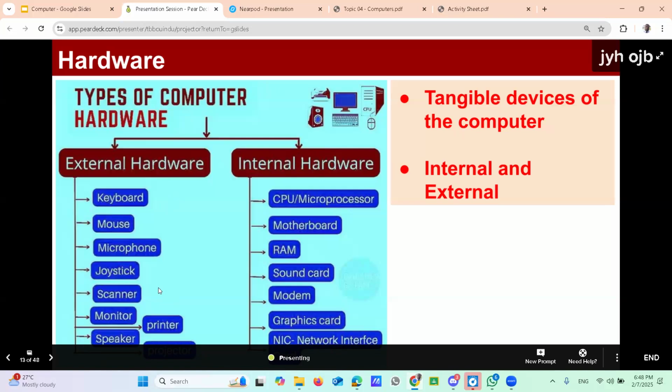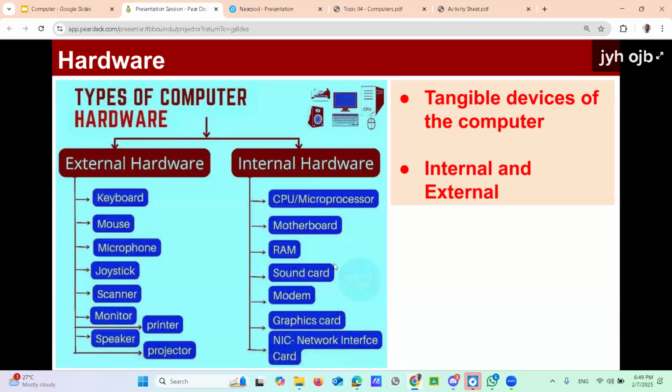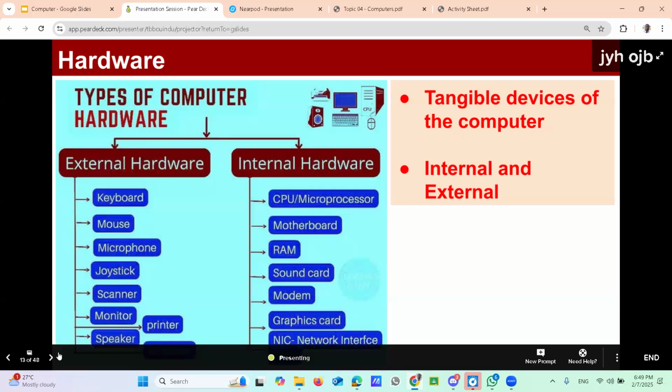Then internally, you can find devices like the CPU that I mentioned earlier, processor or microprocessor, another name for that. CPU, motherboard, RAM, sound card, modem, graphics cards, network card, like that. There are so many items available inside the computer also, that we are learning one by one. That's the brief description about computer hardware.